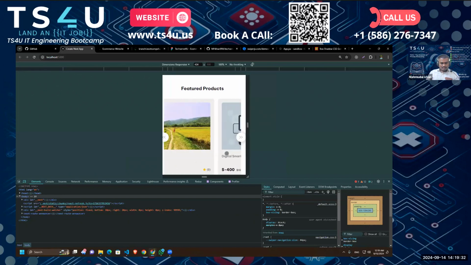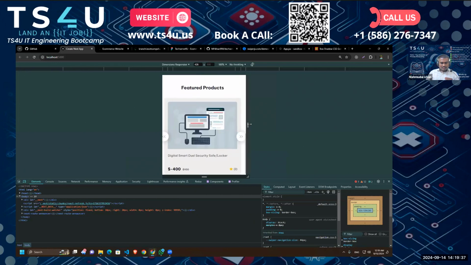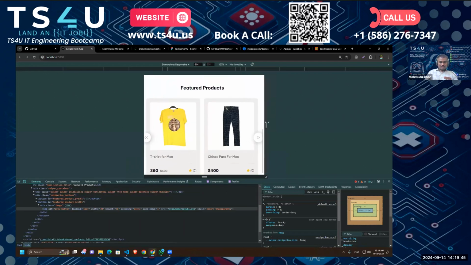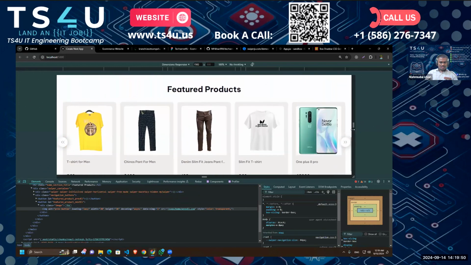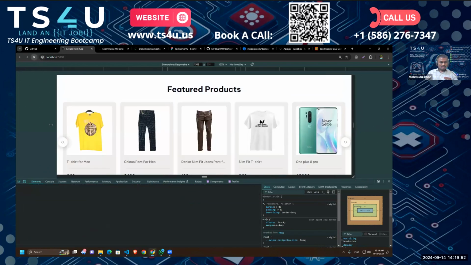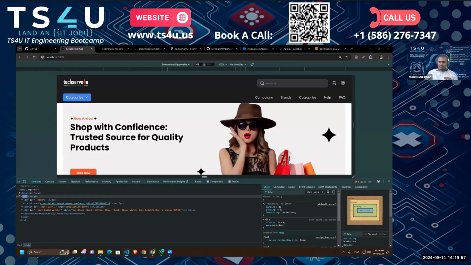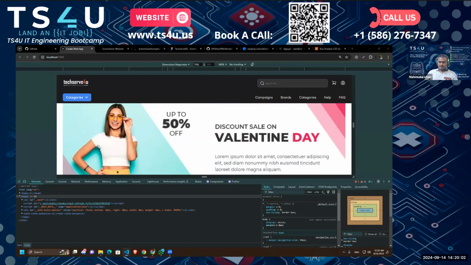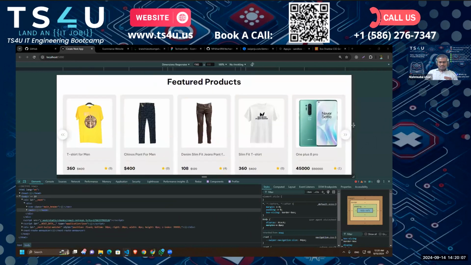Okay. We are getting some responsive issues. I think it is coming from the slide, because these two buttons are overflowing. So let's see where they are overflowing. Okay, so let's go back.